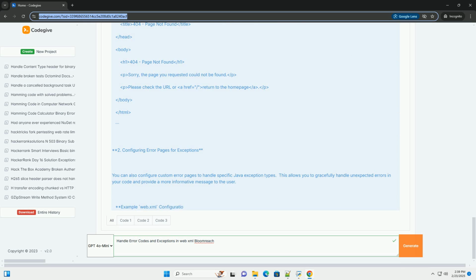User-friendly error messages. Provide clear and helpful error messages to the user. Avoid exposing technical details or stack traces in production environments. Consider displaying different messages based on the environment, development versus production.